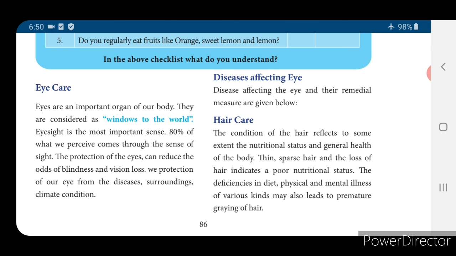Eyesight is the most important sense. 80% of what we perceive comes only through the sense of sight. So the protection of the eyes can reduce the odds of blindness and vision loss. So we must protect our eyes from diseases, surroundings and climatic conditions.